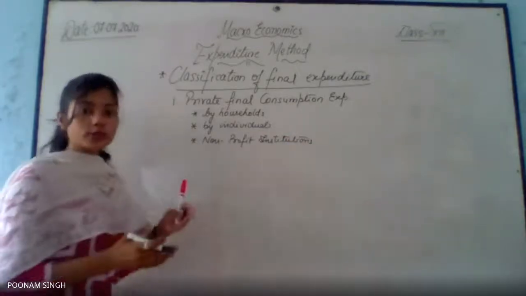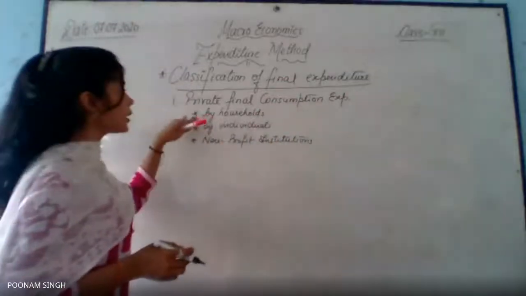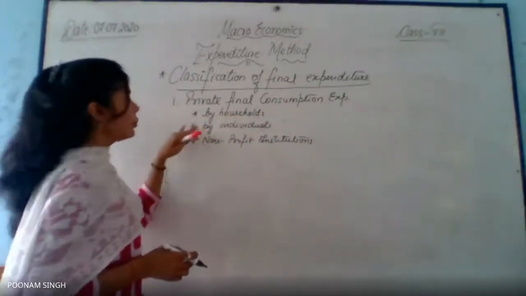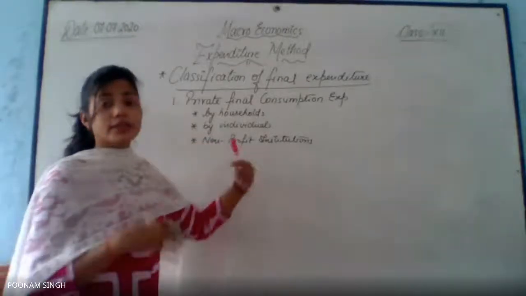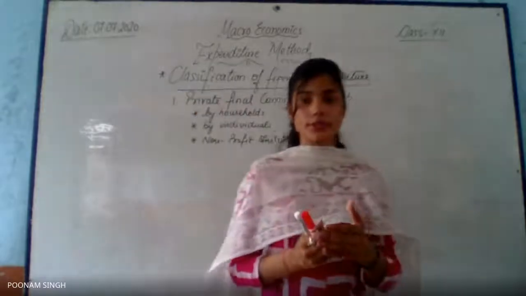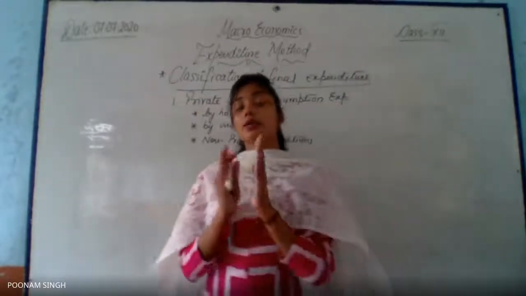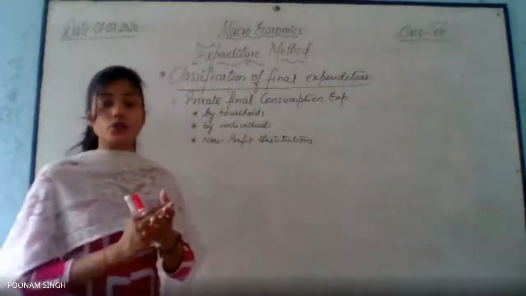Right. So who is going to do this private final consumption? It can be done by households, by individuals, or also by non-profit institutions. Then what kind of expenditure will it be? It includes consumer services. It also includes consumer goods, final goods like durable and non-durable goods.